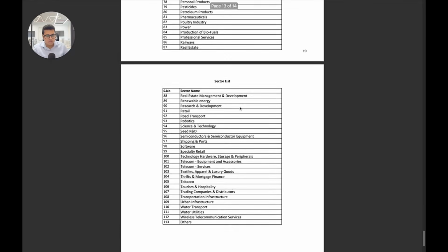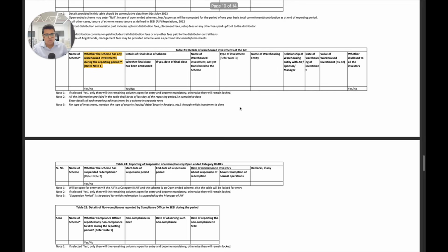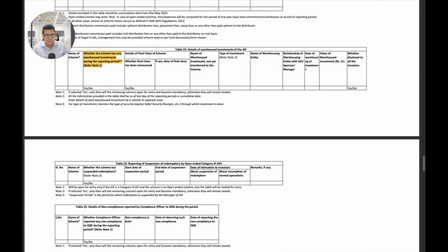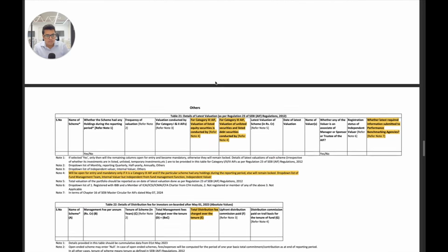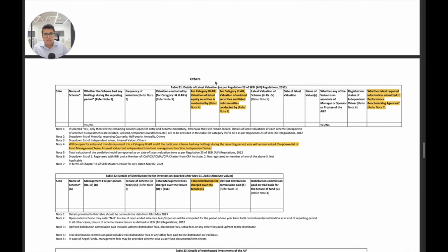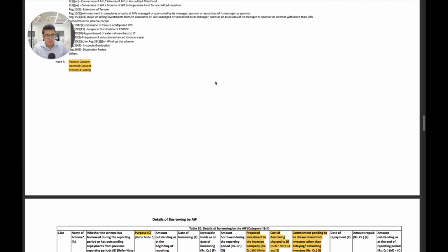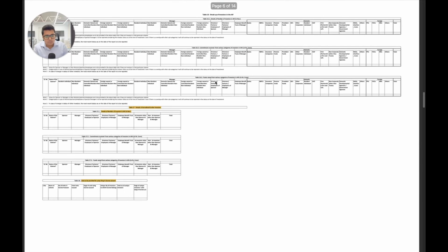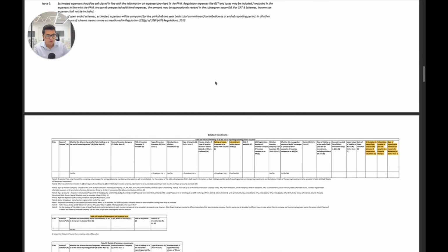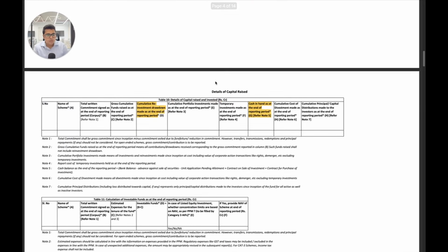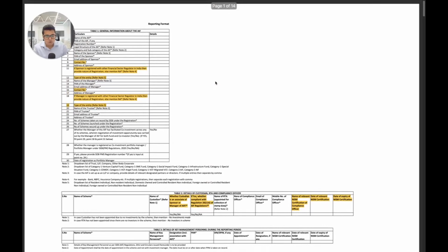The sector list that we saw in the simplified quarterly reporting format also remains the same, and we have basically all of these disclosures to be made and submissions to be made accordingly. So as we can see, this annual activity reporting format that has been released by SEBI is extremely comprehensive, and a lot of points have been added that were not even there in the previous quarterly reporting format, thereby requiring funds to ensure that your compliance is top notch. And a lot of these things you have to seek information from investors, from investments, to figure out whether you have been complying on a lot of these points.